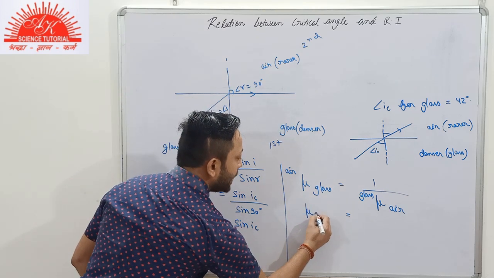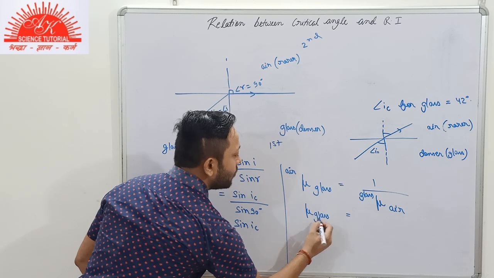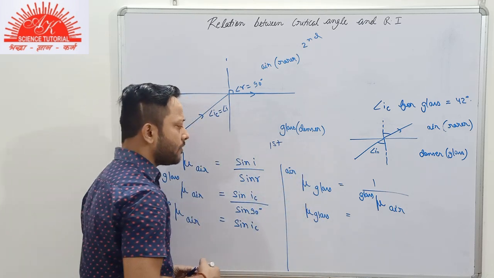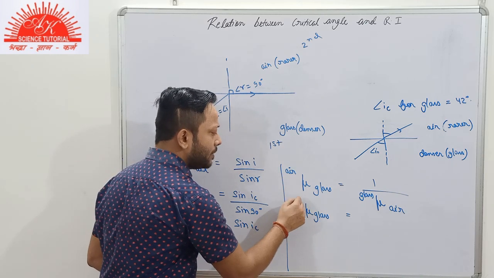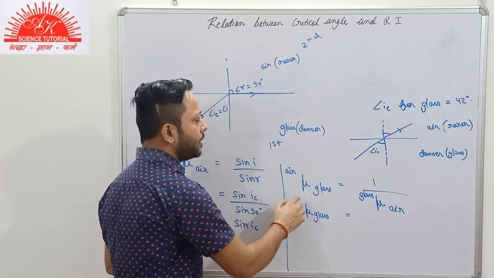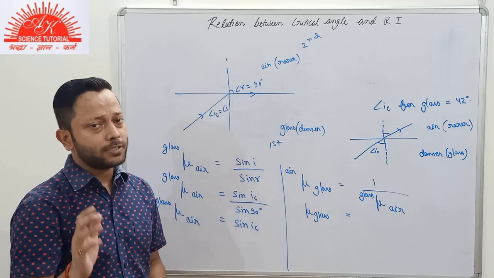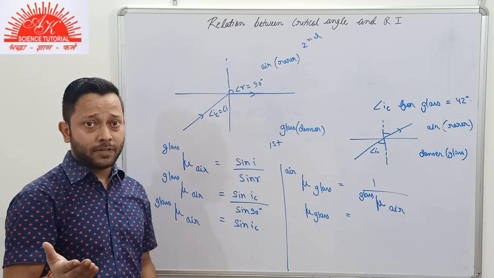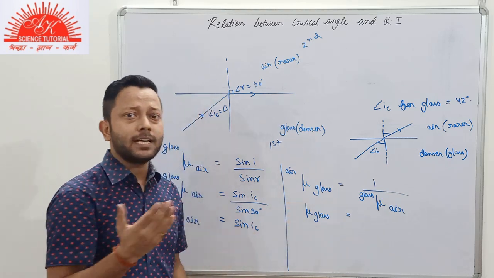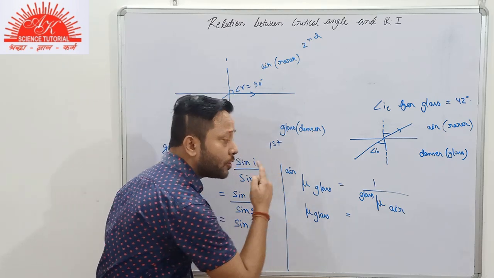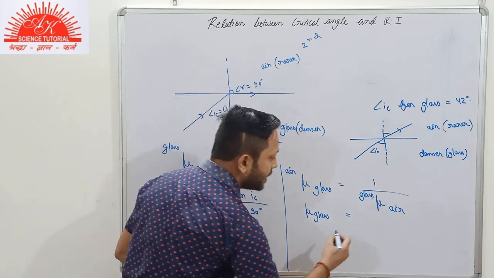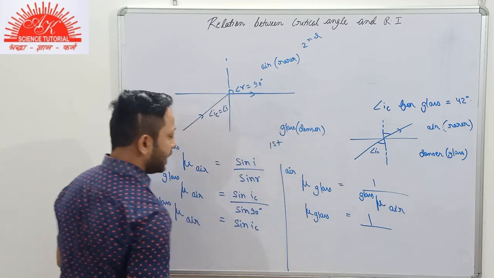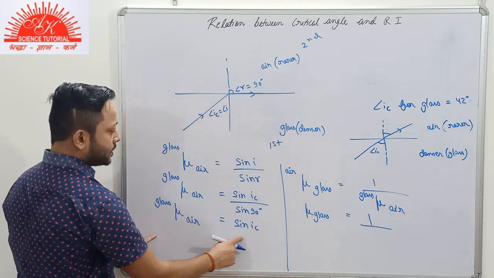So for the refractive index of glass, now I won't write here that the medium is air. You know about it. If I don't mention that the first medium is air, then it should be clear that the first medium is air only. So the refractive index of glass, that is the absolute refractive index. If the first medium is air, then we call it the absolute refractive index. So the absolute refractive index here will be equal to 1 by, it will be replaced by this value.